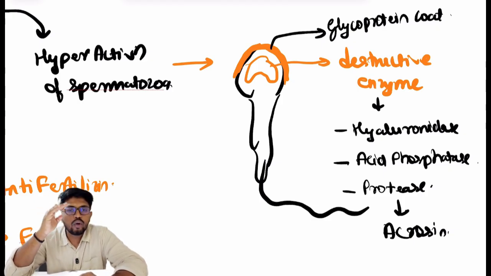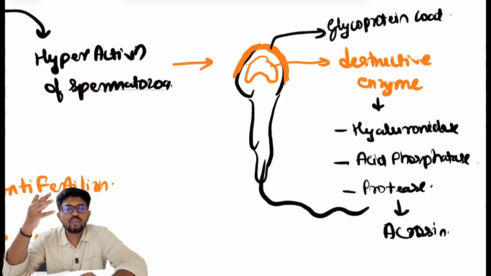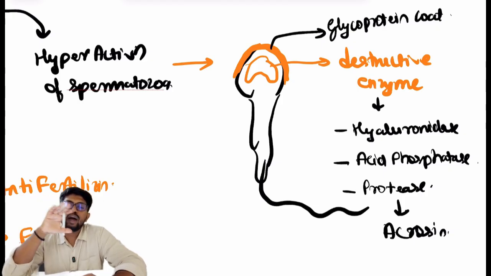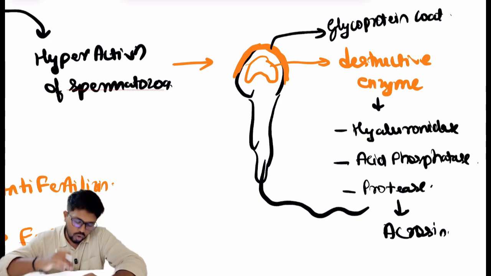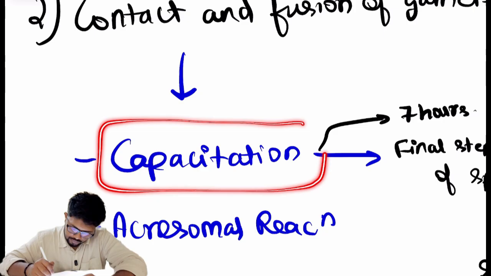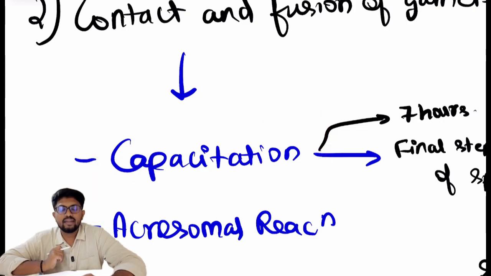The washing away of this coat makes the sperm more motile, more active. In this way, the hyperactivation of the spermatozoa happens. So the conditioning or final maturation of the spermatozoa happens, and this phenomenon is called capacitation.